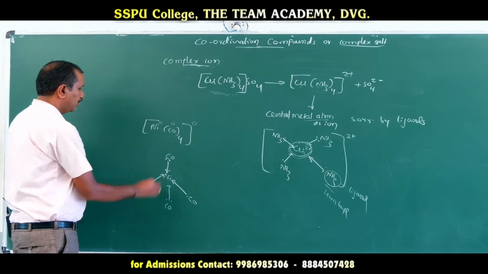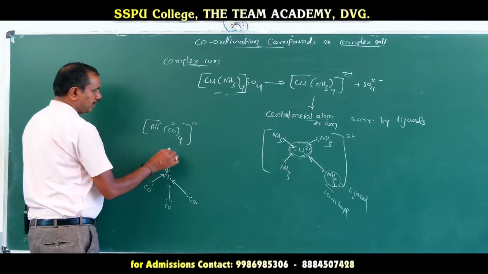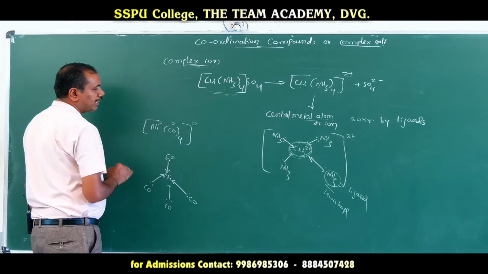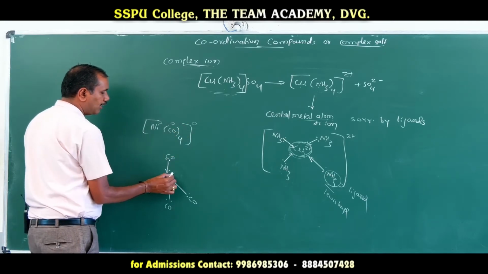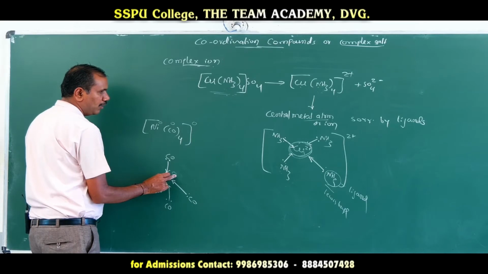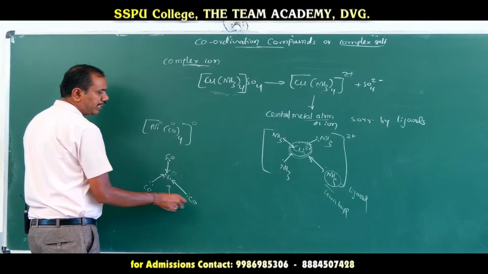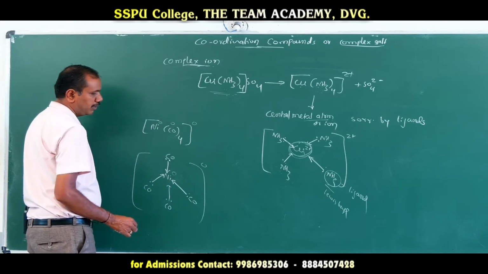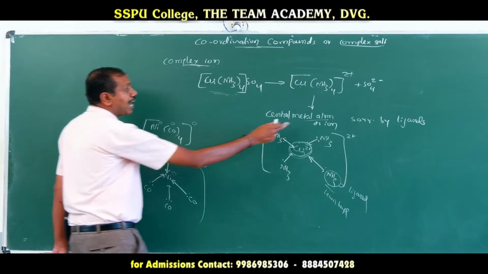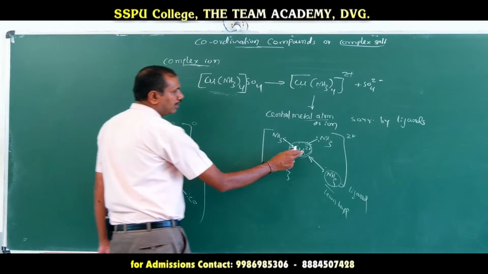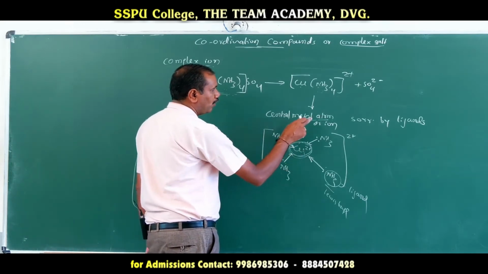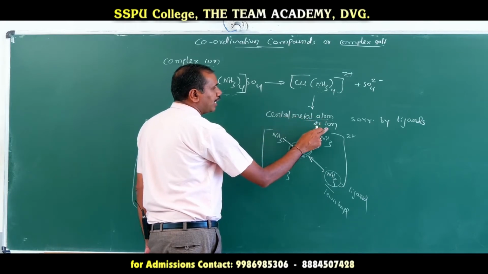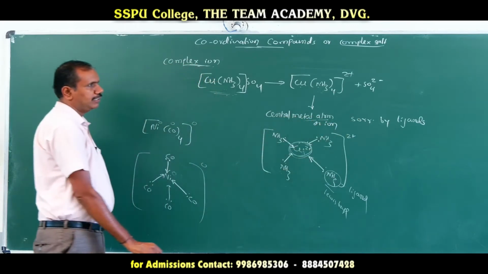The 4 carbonyl groups surround the metal atom tetrahedrally. So this is called a complex salt, but it is a neutral complex salt. Why? The charge on that complex should be 0. Here the charge on the central metal atom is 0, the charge on all the ligands is 0, so the total charge on the complex salt is 0. This is called the central metal atom; here it is a metal ion. Therefore, a complex ion is nothing but a central metal atom or ion surrounded by ligands.